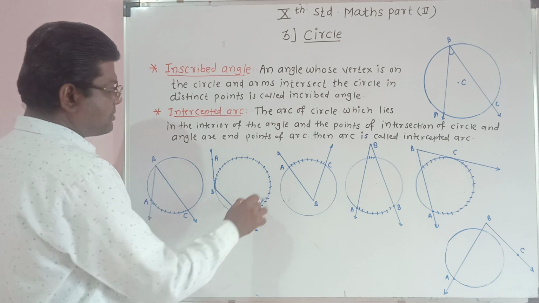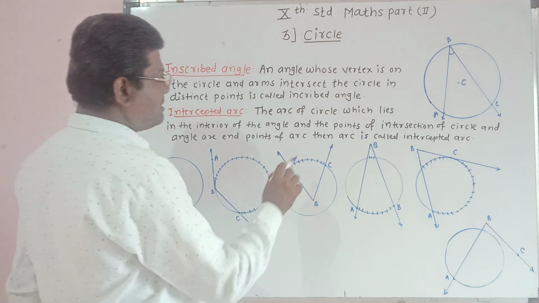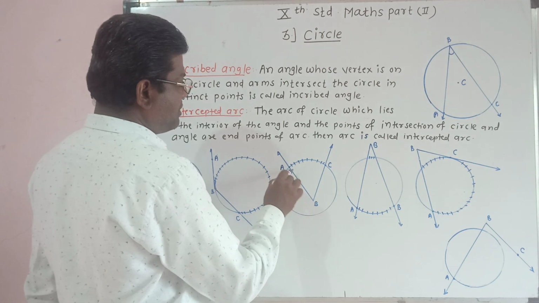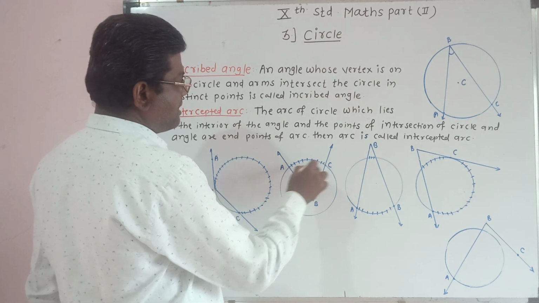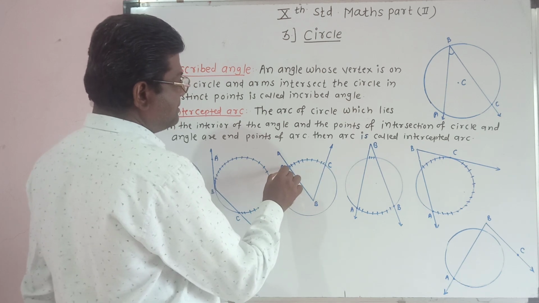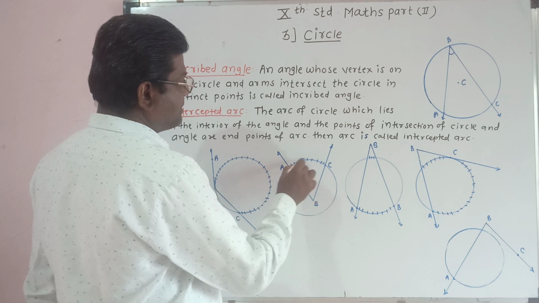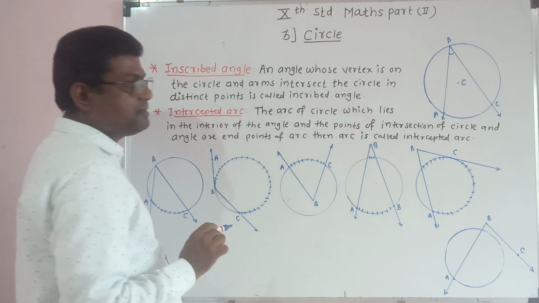Then this arc is called an intercepted arc. In this figure also, the points of intersection of circle and angle are A and C, and A and C are the end points of the arc AC. Therefore arc AC is called an intercepted arc.